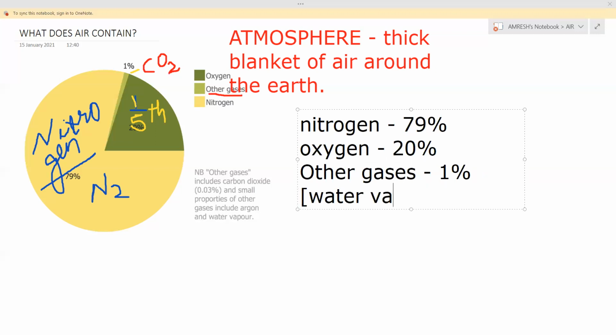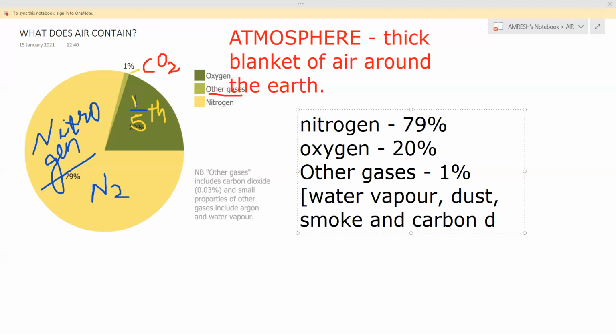Water vapor, dust, smoke, and carbon dioxide. These other gases are present in the air. This one you have to remember. And this 20%, you have to remember it is 1/5.